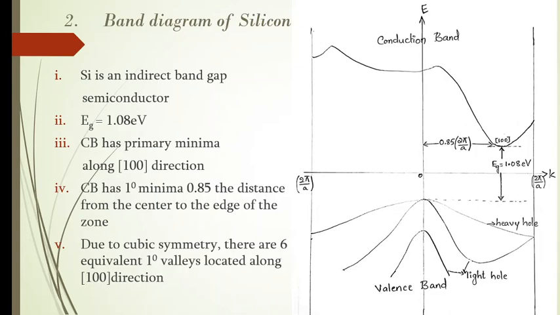So with the 1 0 0 direction, 6 is the multiplicity factor, that is, similar primary valleys will be along the directions 0 1 0, 0 0 1, 1 bar 0 0, 0 1 bar 0 and 0 0 1 bar. So these are the 6 equivalent primary valleys of the conduction band.